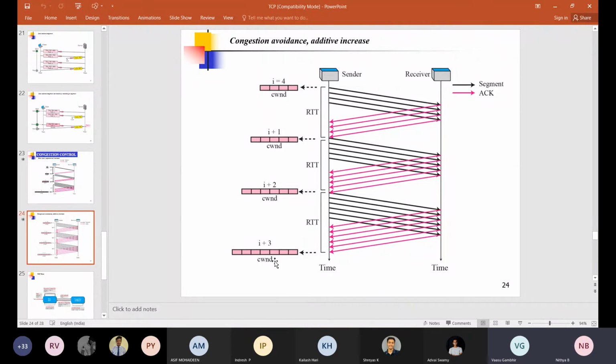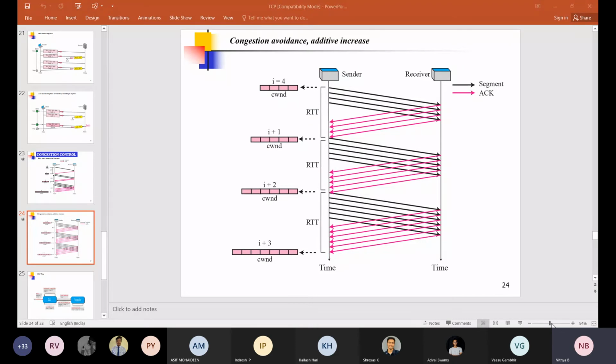Ma'am, so the increment happens every time we receive, like when the number of acknowledgement packets equals the number of packets sent, right? Yeah, so otherwise we can have the congestion window with respect to an acknowledgement, that is, congestion window is equal to congestion window plus 1 by congestion window.